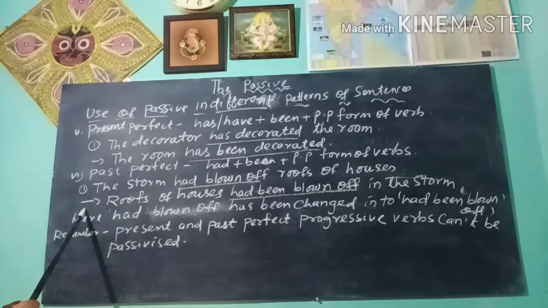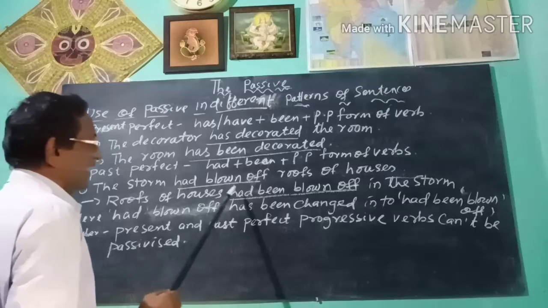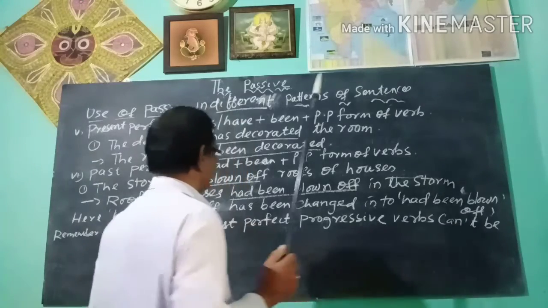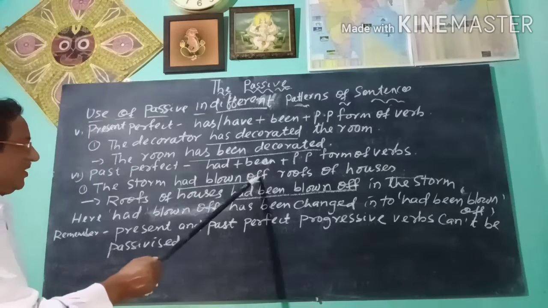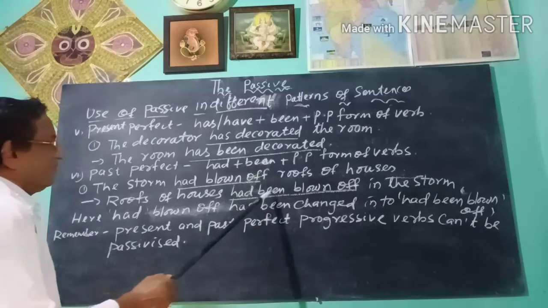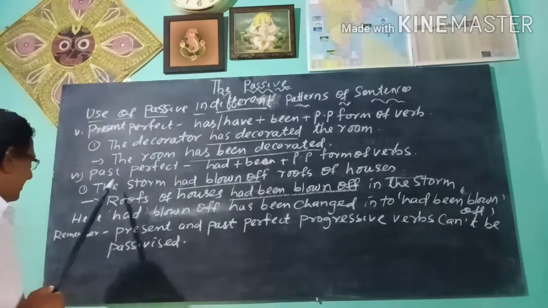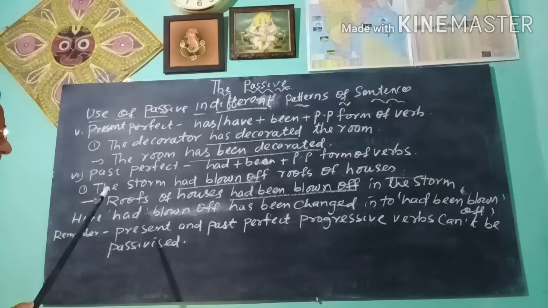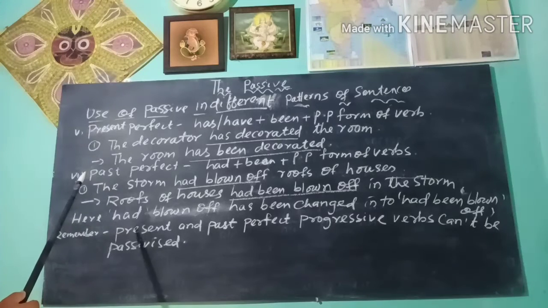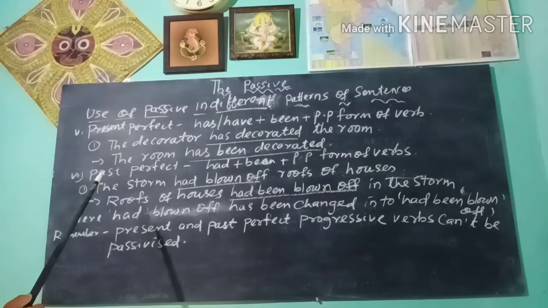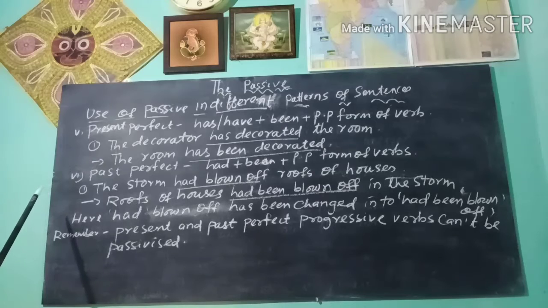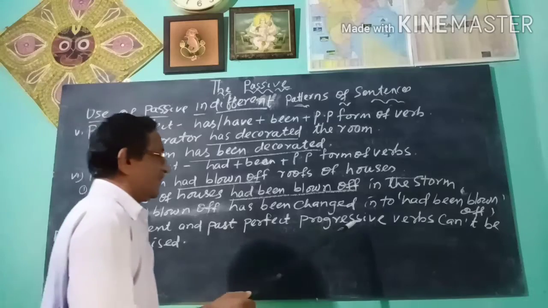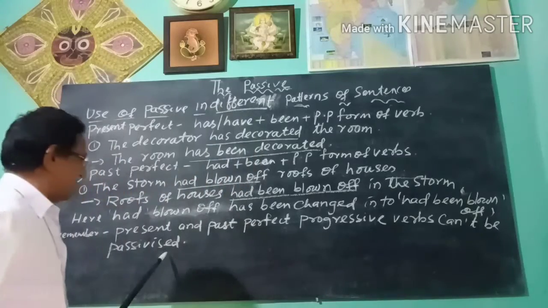The passive sentence is roofs of the houses had been blown up in the storm. Here the verb had blown up changes to had been blown up. So you see how the different patterns of sentence change into passive. And remember, point to remember for you: present and past perfect progressive verbs cannot be passivized.